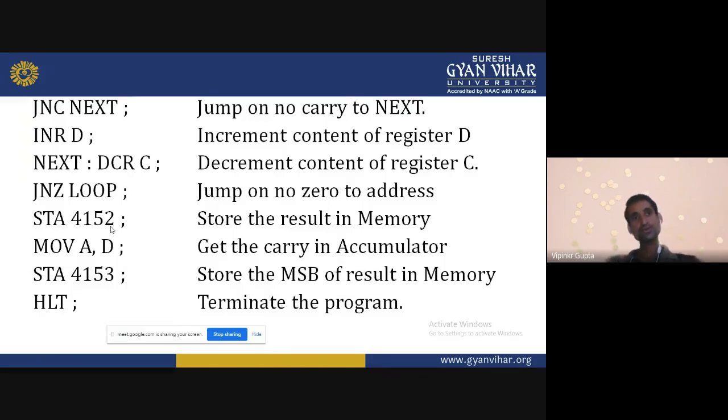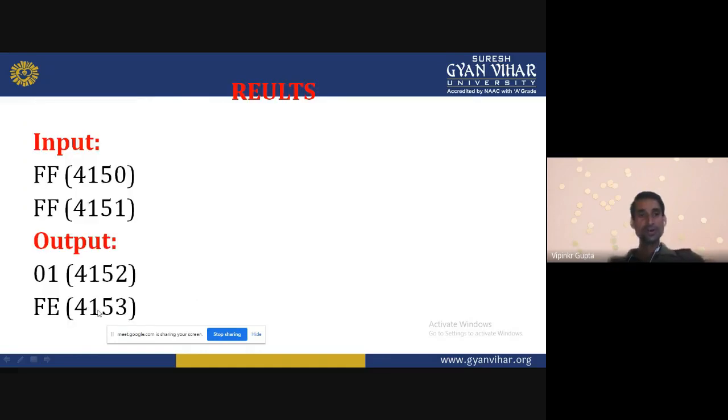Then we can transfer with MOV M comma A. Then again we can increase the HL pair value, transfer that data to the accumulator, use the same instruction again, and proceed. So that type of result we can find.